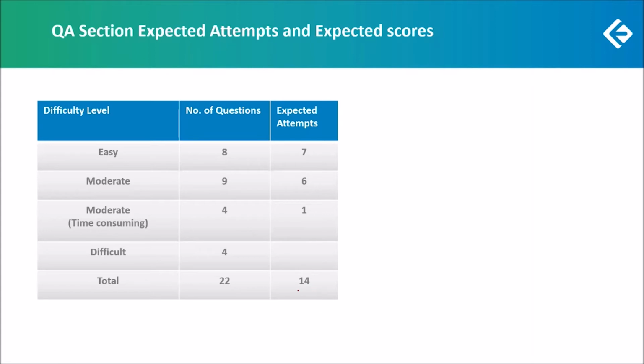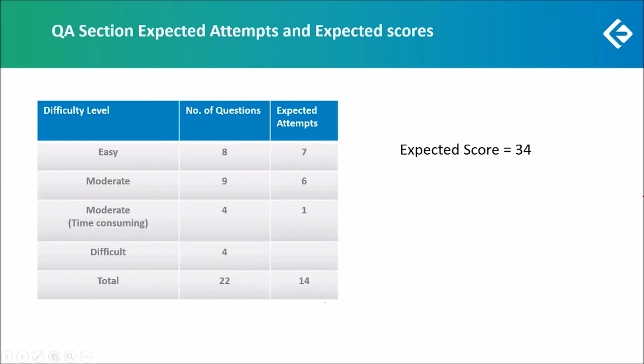So out of these 14 attempts, 85 to 90% should have been correct. So assuming that 12 questions were correct, giving you 36 marks, and 2 questions were incorrect, deducting 2 marks there, we expect that you would have got a score of 34 in this paper in QA.